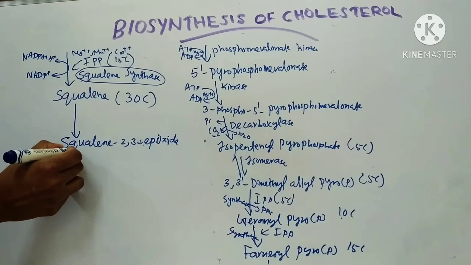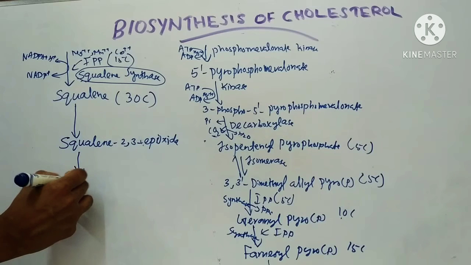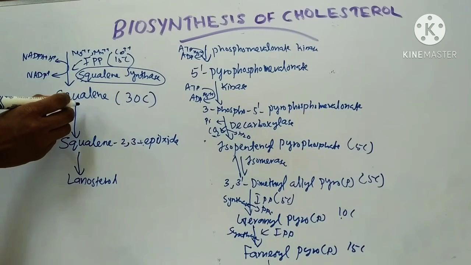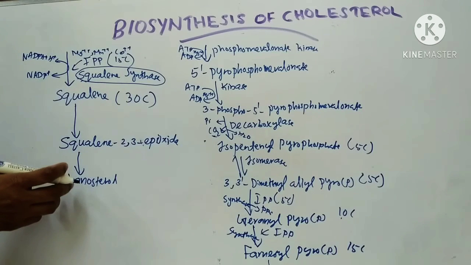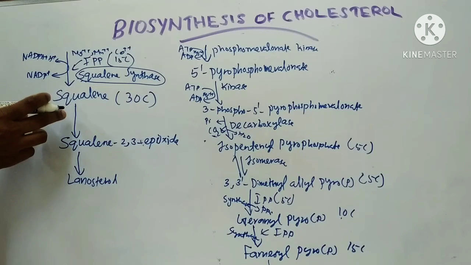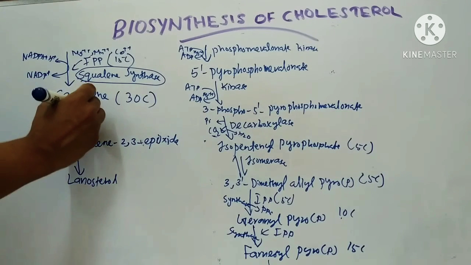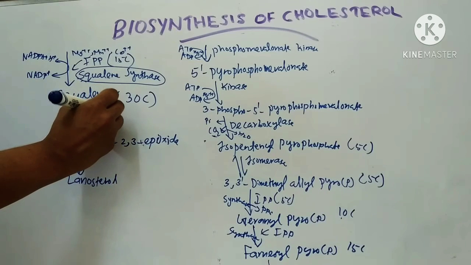Then this squalene 2,3 epoxide is converted to lanosterol. Here this squalene is 30 carbon and this lanosterol is also 30 carbon. Here the enzyme is squalene monooxygenase.